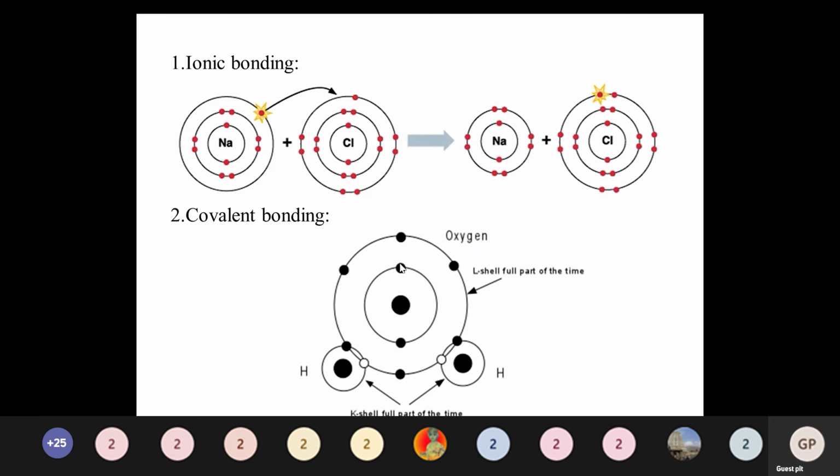So here we are considering three atoms: H2, two hydrogen atoms and one oxygen atom. Sharing of electrons between three atoms is called covalent bonding. After creating the bond, it makes the same stability, which is called covalent bonding. These are all basic concepts that most probably we already know.